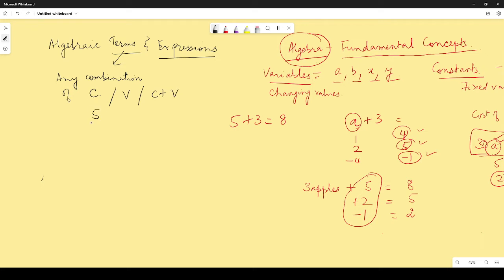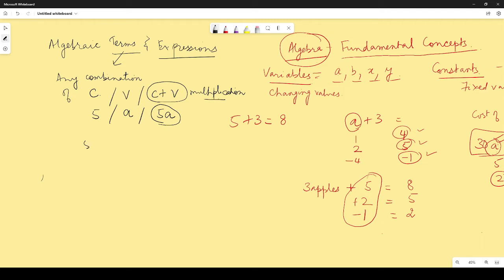Let us say 5. This is an algebraic term. Let us say A. This is also an algebraic term. 5A. This is also an algebraic term. And when I say combination, it has to be in the form of multiplication. That means they need to be a product, right? So this is a product.